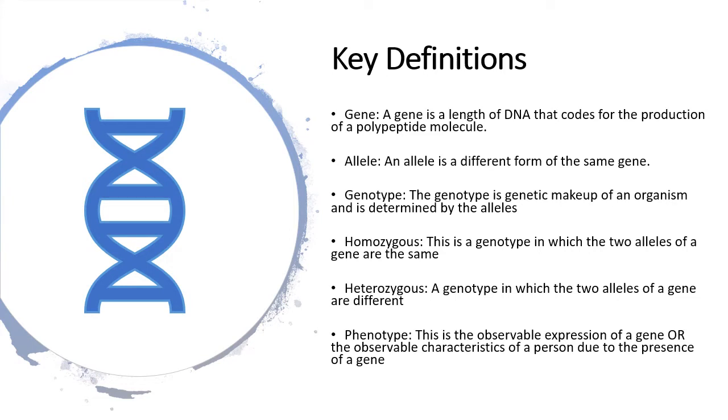Before we go into genetics, obviously we have to have key definitions, and I always put these at the forefront when I'm teaching my students in the classroom because I want them to have them at the back of their minds as they go along. When we speak about a gene, for example, someone says, oh, I have good genes, or I love people with good genes. A gene is a length of DNA that codes for the production of a polypeptide. And when we say a polypeptide molecule, it's very important to note that that means a protein.